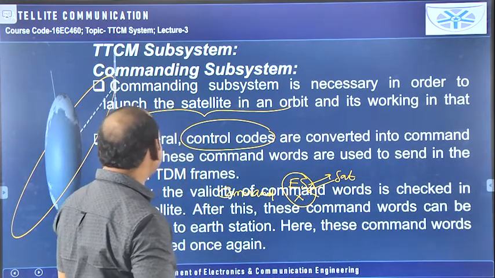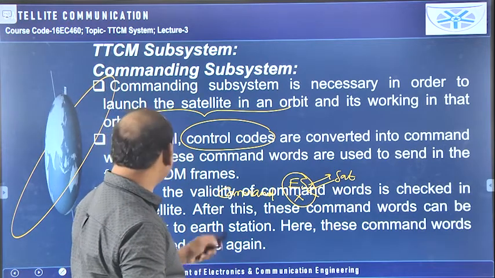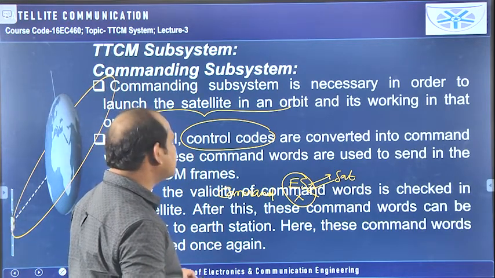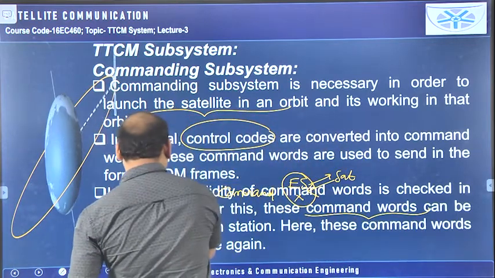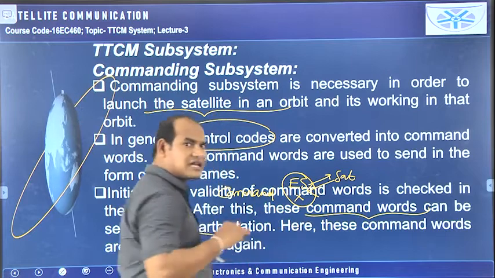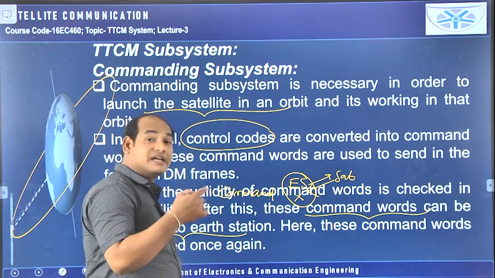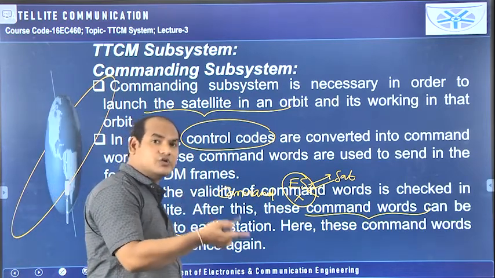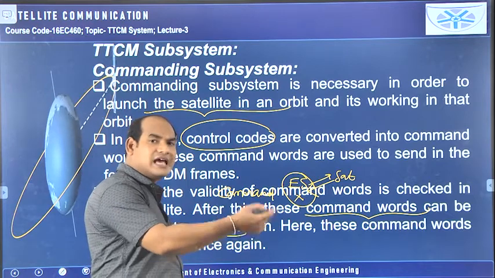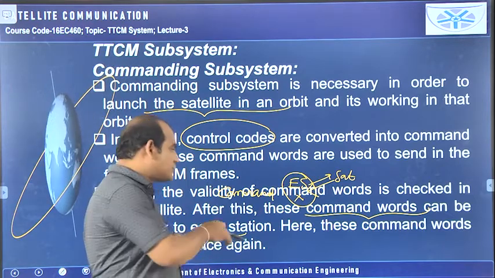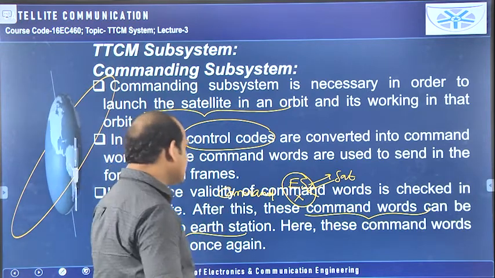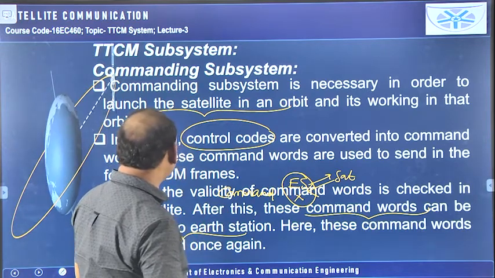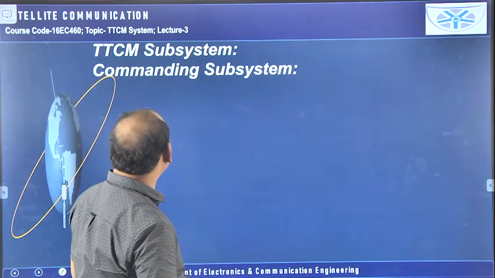So that is there here. Initially the validity of the command words is checked in the satellite. After this, these command words can be sent back to the earth station. From the earth station we are sending the command to the satellite, but instead of executing it, those command words are retransmitted to the earth station for checking purposes. After that only it will be executed. Here these command words are checked once again and then executed.